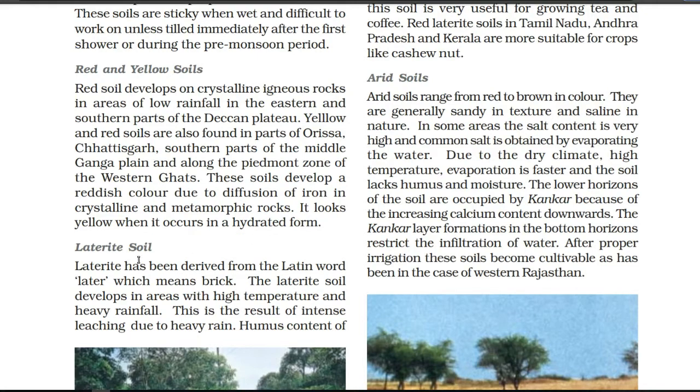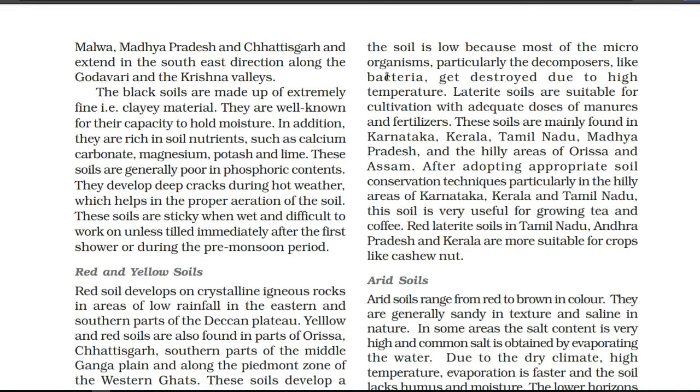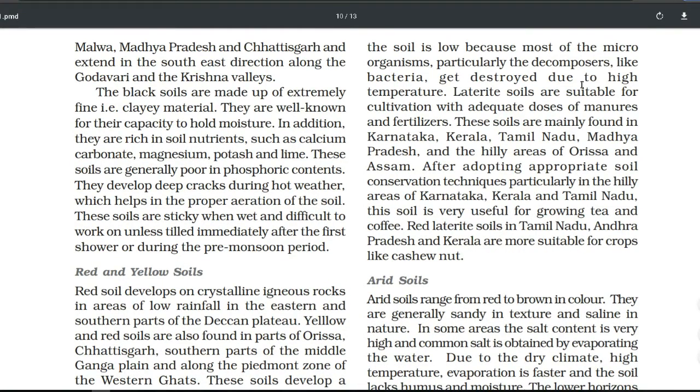Next we have the laterite soil. The word laterite came from the Latin word later, which means brick. This soil is developed when there is high temperature and heavy rainfall. This is the result of intense leaching due to heavy rainfall, while at the same time we have high temperature as well as heavy rain. So the humus content of this soil is very low because many of the microorganisms are killed here. Because of that, we have to add some manures and fertilizers to increase the fertility of this soil.